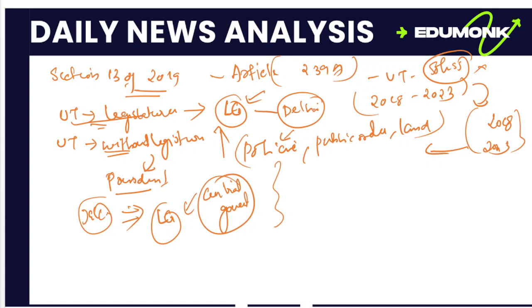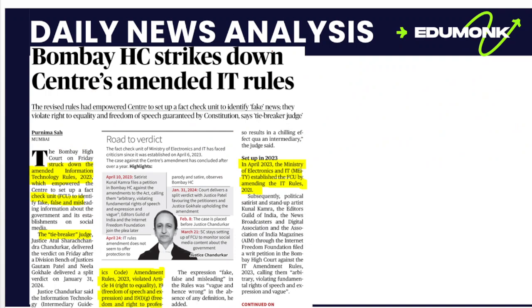Then we can move to another news, which is from September 21, 2024. Here, the Bombay High Court strikes down the Centre's amendment of IT rules. First of all, we have to understand what these IT rules are, and here you have seen a word, fact check unit. We have to understand what a fact check unit is and why this kind of law was struck down. We can look into that.